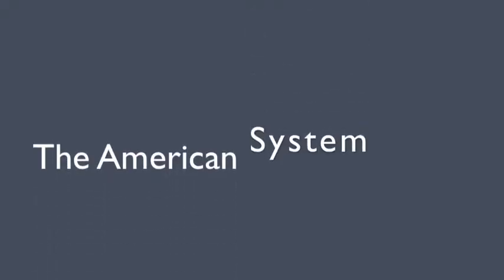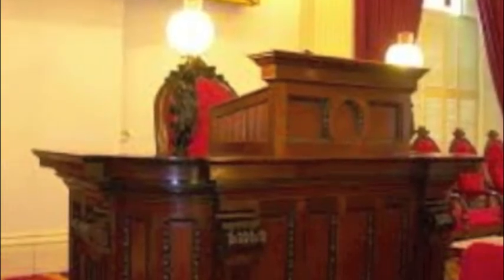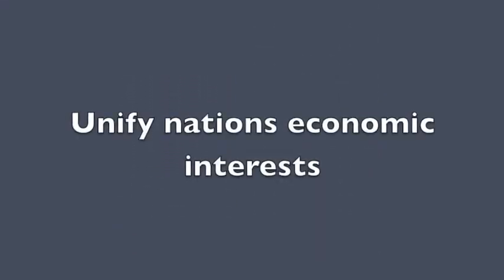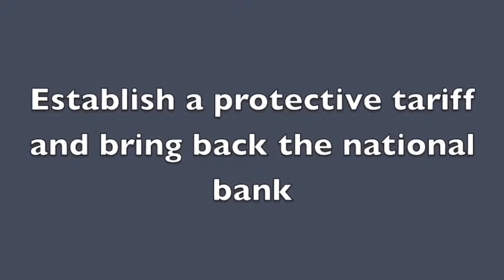The American system. The American system was first proposed by Henry Clay. At the time, Henry Clay was the Speaker of the House. The main goals of the American system were to unify the nation's economic interests, to create a transportation system, and finally to establish a protective tariff and bring back the national bank.